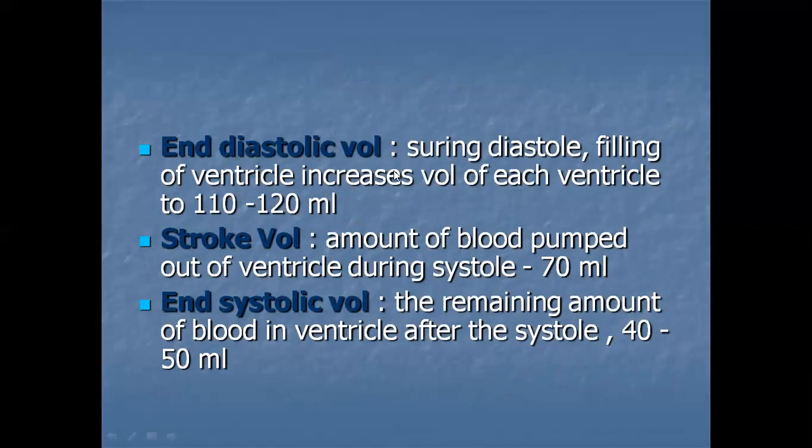End diastolic volume. During diastole, filling of ventricle increases the volume of each ventricle to 110 to 120 ml. If you talk about stroke volume, the amount of blood pumped out of the ventricle during systole is 70 ml. So this is all in the cardiac cycle.